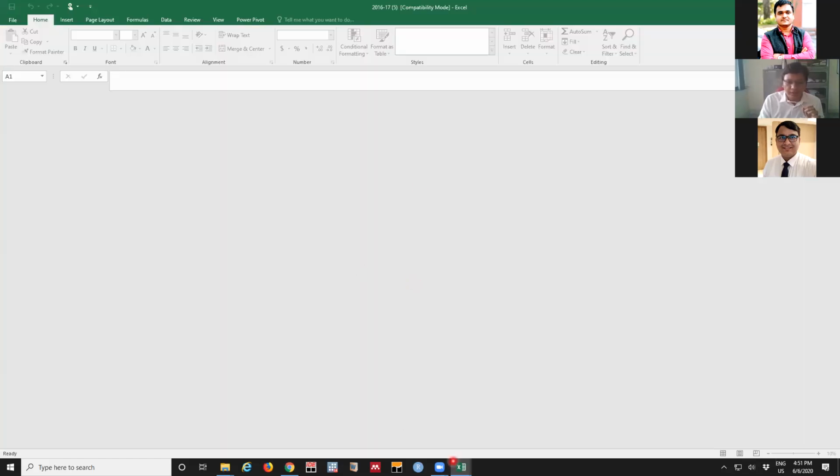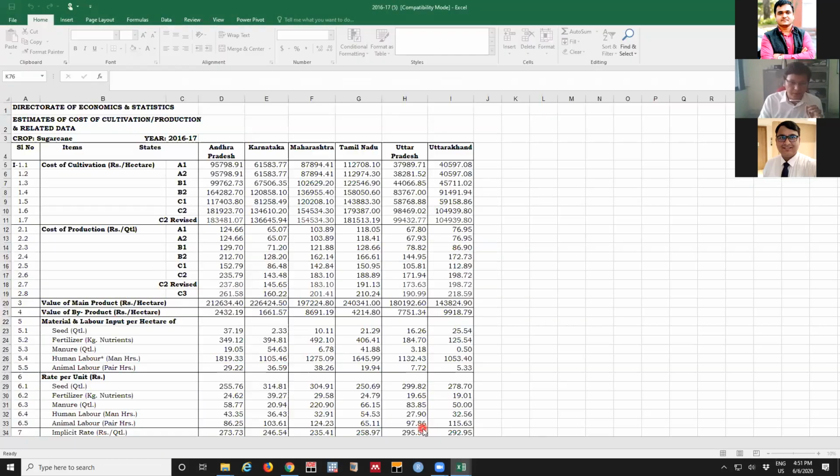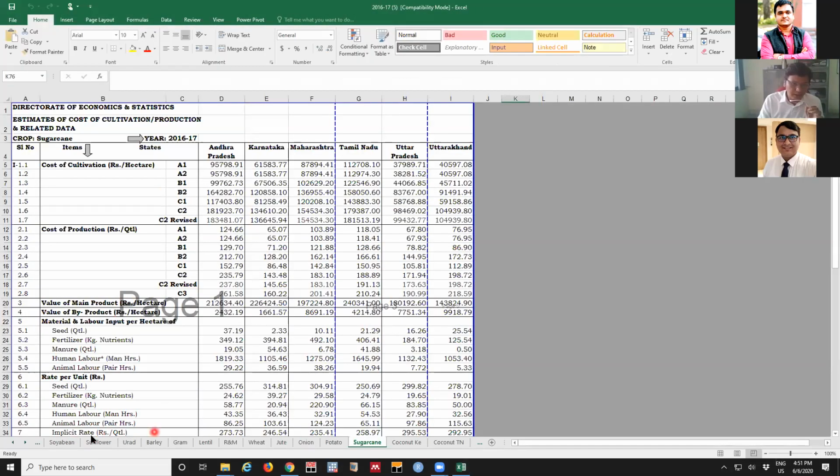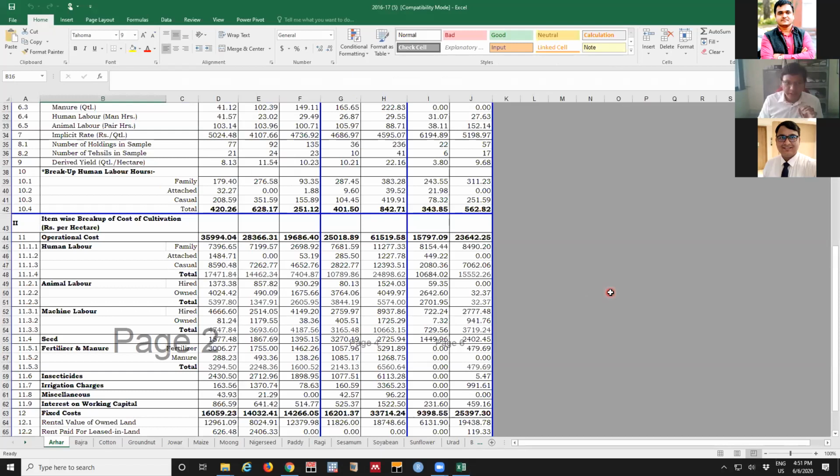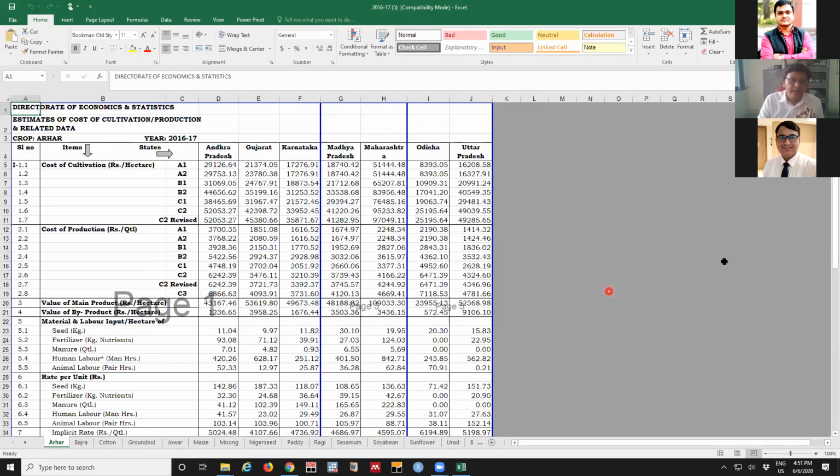Here, they are having a survey of a variety of crops. For all crops, you can see at the bottom different crops where the survey is done, and they are aggregate statistics. Here you will find all the price related information, total value of output, then what's the value of input, both in terms of prices and in terms of quantity. You will be having all the information.